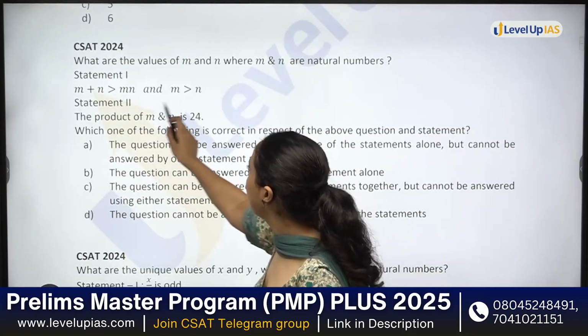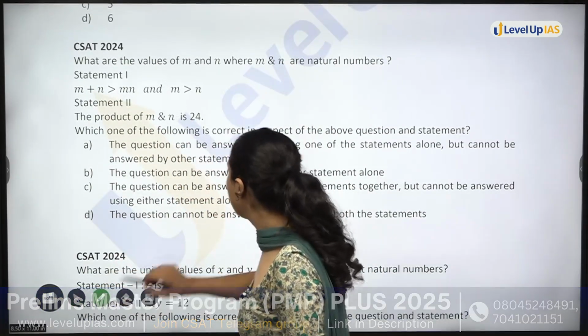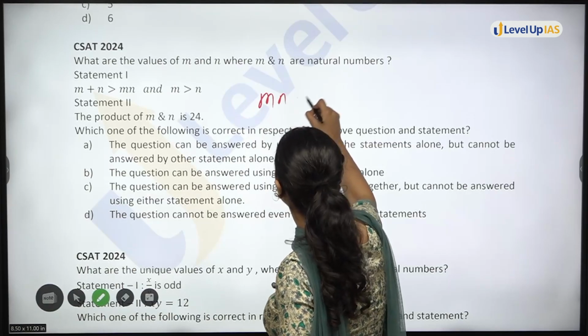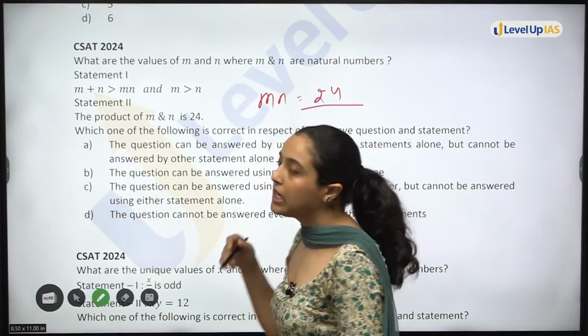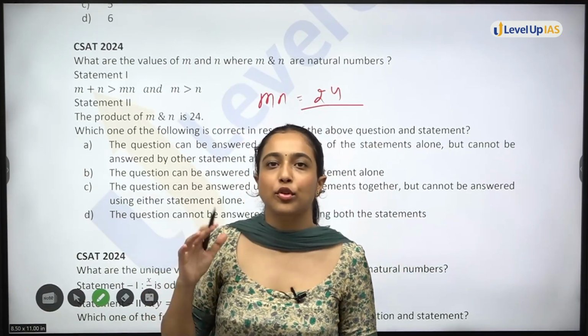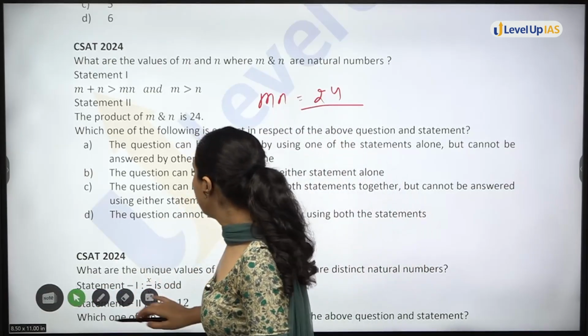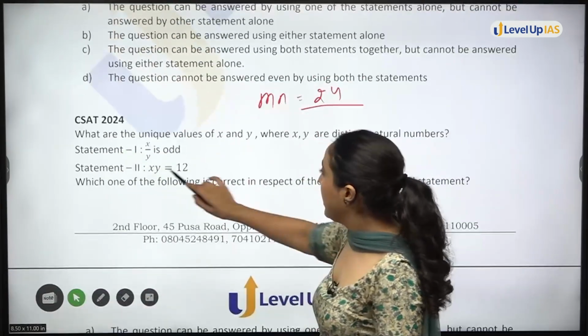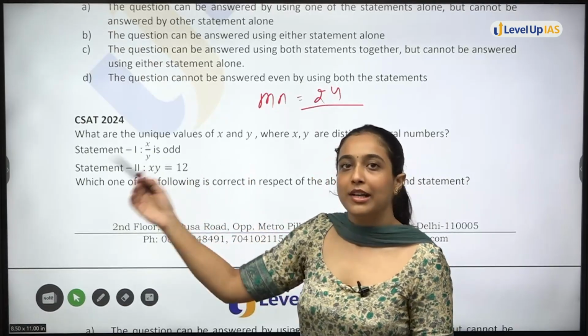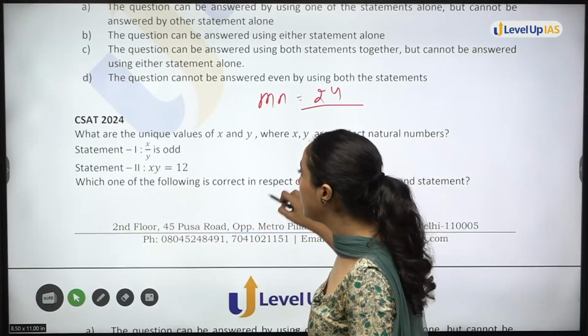Again, product of Mn is 24. So we simply had to find how to express 24 as product of two factors. Mn is equal to 24. Then after this again xy is equal to 12. So similar kind of question is asked in the same year.